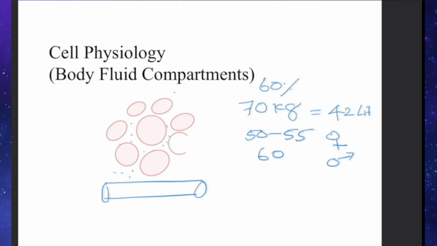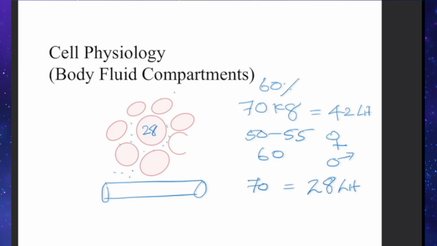So we said that the fluids are mainly in the cell. Intracellular component constitutes around 40% of the body weight. So in a 70 kilogram person, it will be 28 liters of fluid. So inside the cell it is 28 liters.